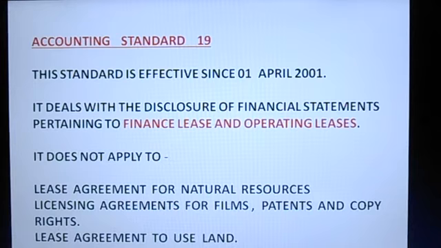Accounting Standard 19. This standard is effective since 1st April 2001. It deals with the disclosure of financial statements pertaining to finance lease and operating leases. It does not apply to lease agreements for natural resources, licensing agreements for films, patents and copyrights, and lease agreements to use land.